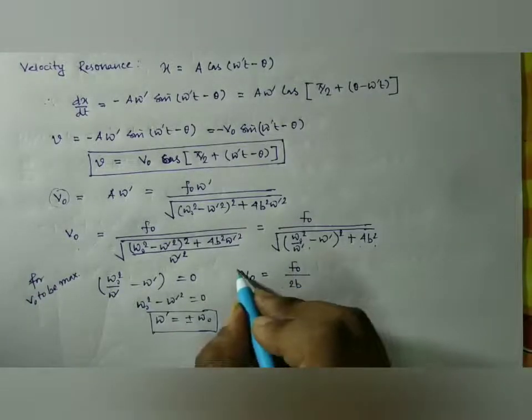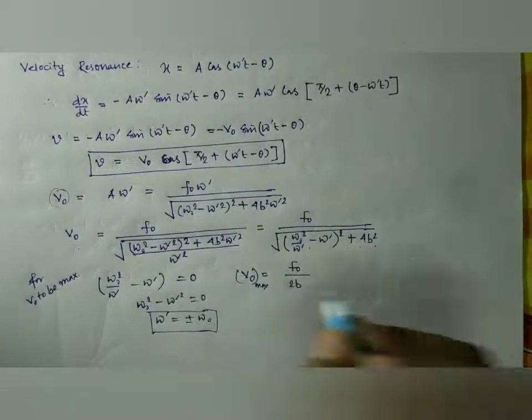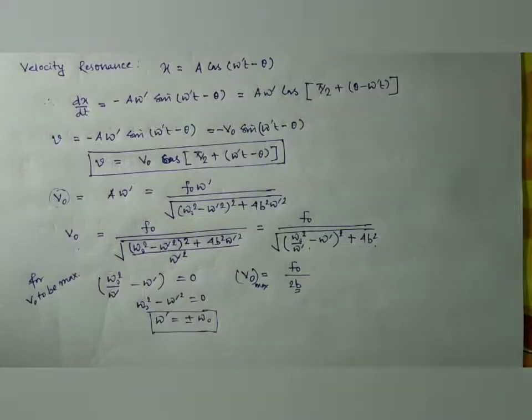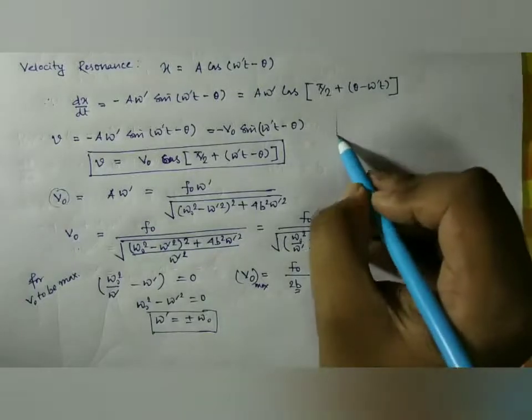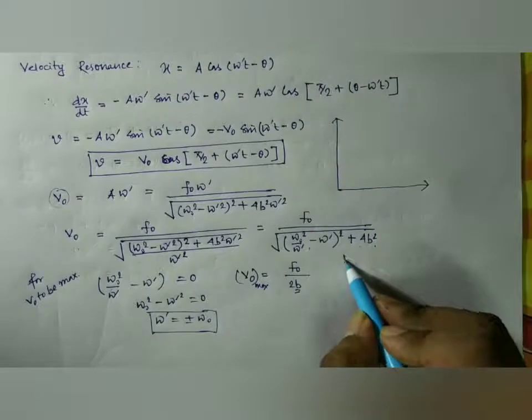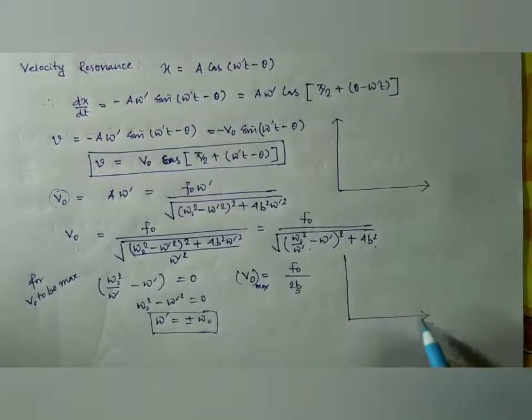So v0 max we can say, and if we plot it in a graph, look here, it is again similar to that of amplitude resonance for a system with high and low damping value.